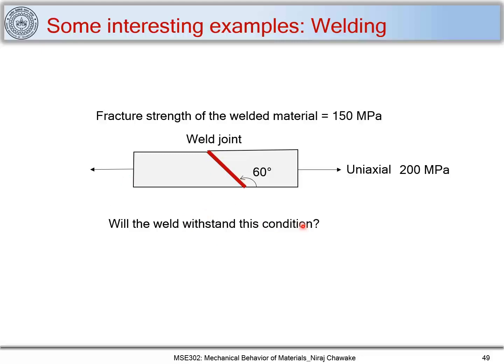Another interesting thing you can do at home is take two pieces. Let me write it. So let's say you have two pieces of one material and you join them at different angles. Let's say here the angle is 0 degrees with respect to this A plane I'm talking about. And you can join it at different angles.